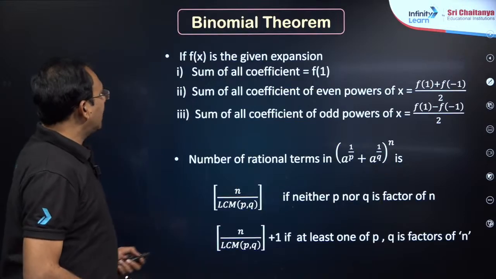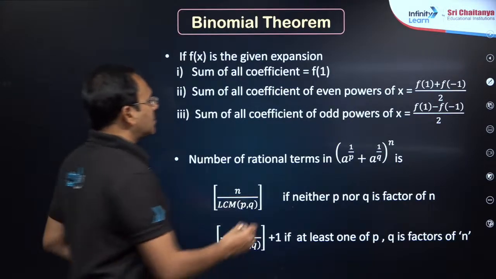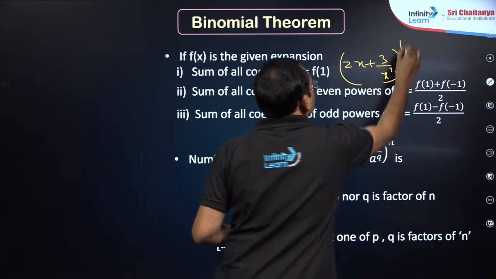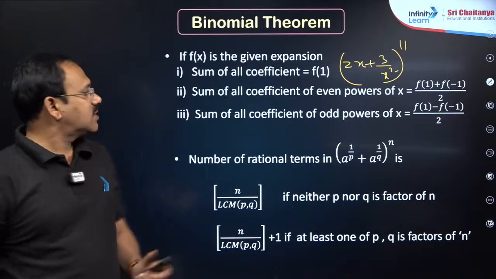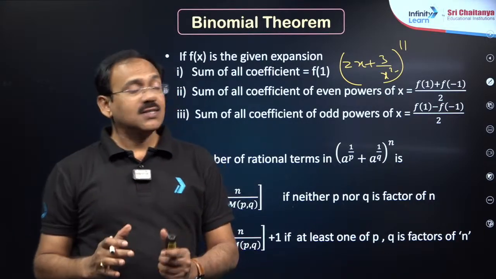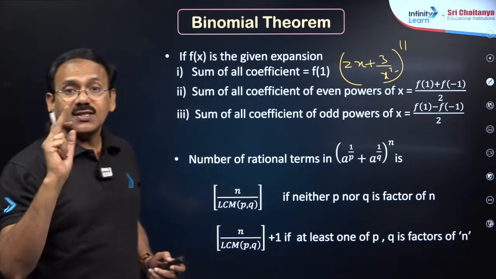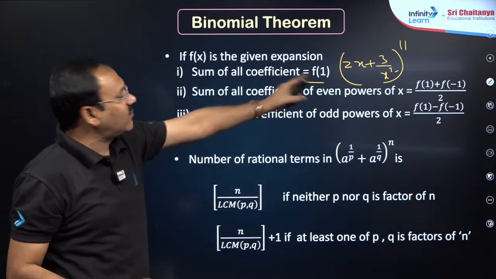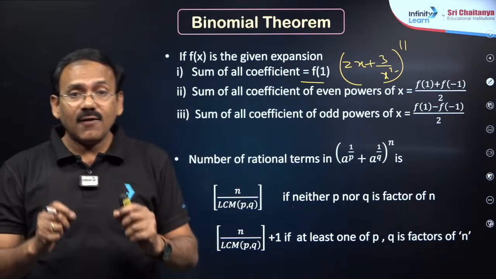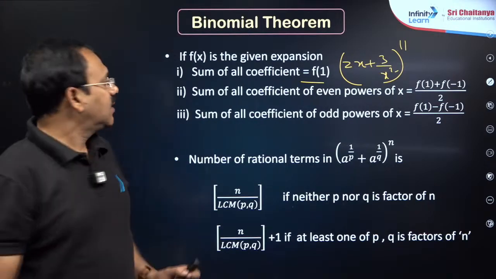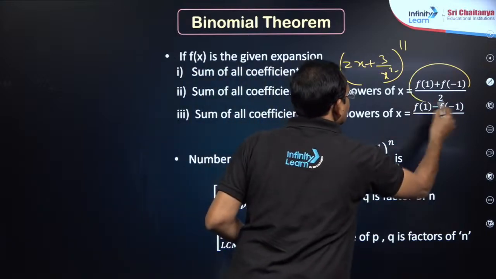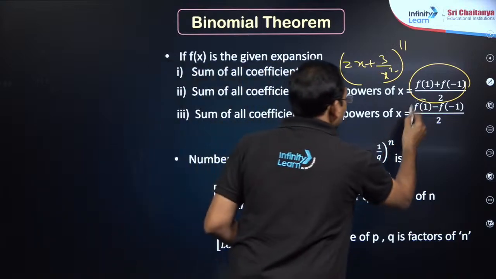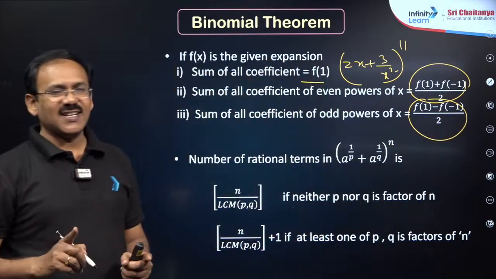Okay. Next, you may be given a binomial expansion like (2x plus 3 by x square) whole power 11. So after expanding, dear students, you will be getting 12 terms. If you want the sum of all coefficients, my dear friends, the shortcut is f of 1. Just put 1 in place of x, that is 5 power 11. If you just want the sum of coefficients of even powers of x, (f of 1 plus f of minus 1) by 2 is the shortcut. If you want the sum of all coefficients of odd powers of x, (f of 1 minus f of minus 1) by 2 is the answer. Got it, dear students? Right.